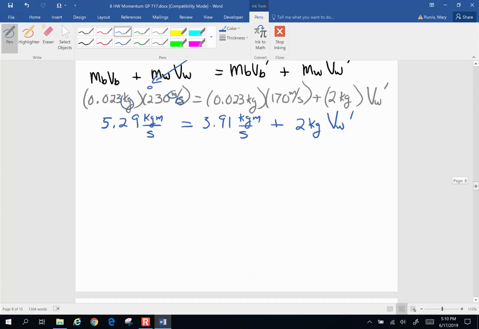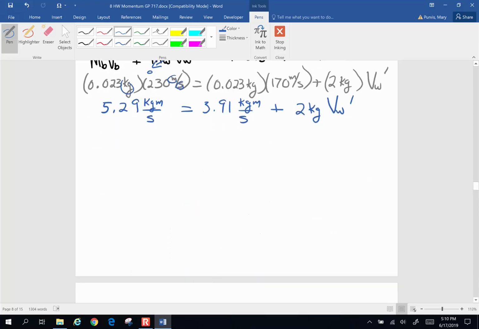Now, in order to simplify this, I have got to get this alone. So to get this alone, I'm going to subtract 3.91 from both sides. I know I can do that because the units are the same.